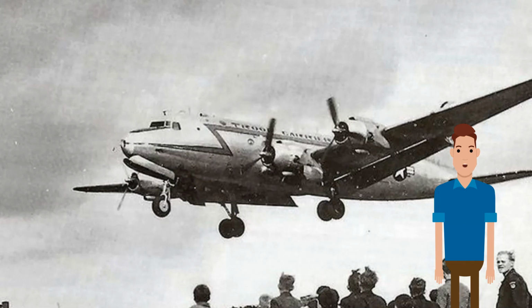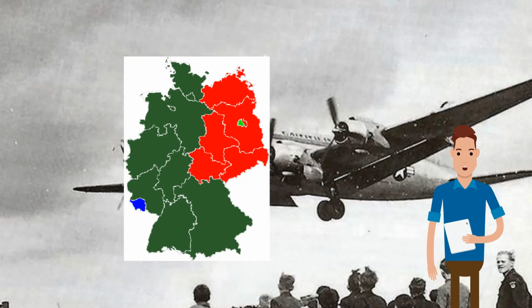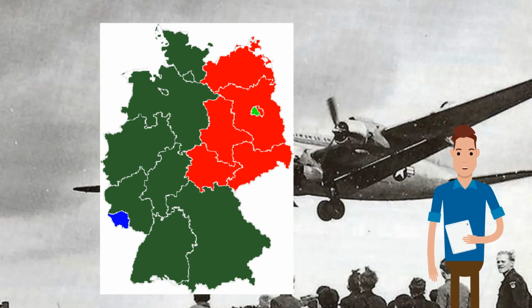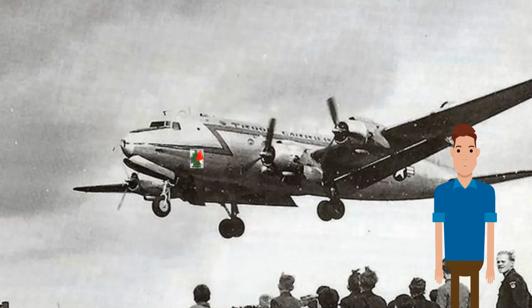In the aftermath of the Berlin blockade, Berlin remained a source of tension in Europe for the duration of the Cold War. In April 1949, the USA, Britain and France officially announced the formation of the German Federal Republic, or West Germany.